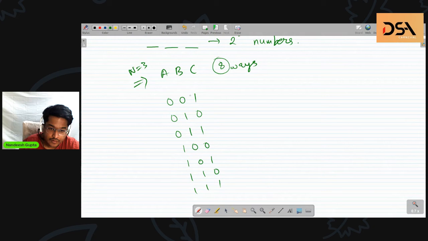Can you see any relation, any intuition, or any pattern in whatever I have written on the screen? Can you see any pattern? Anyone?